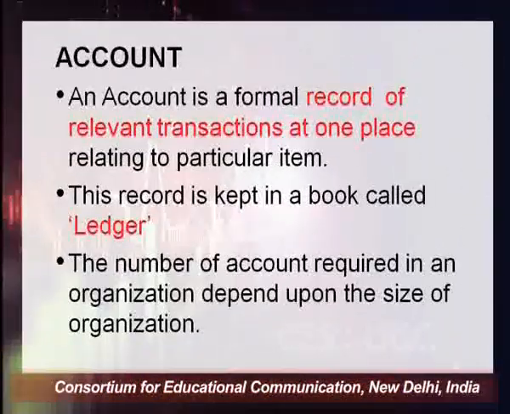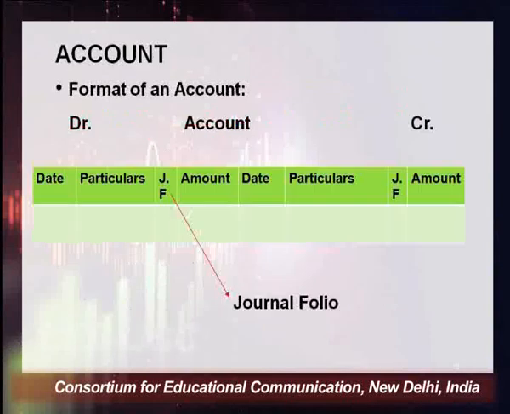The number of accounts you have to prepare in an organization depends upon the size of the organization. So this is the format of account. Account is always prepared in the T format. On the left side there are 4 columns, and the left side is known as the debit side, and this debit is abbreviated with the term DR.